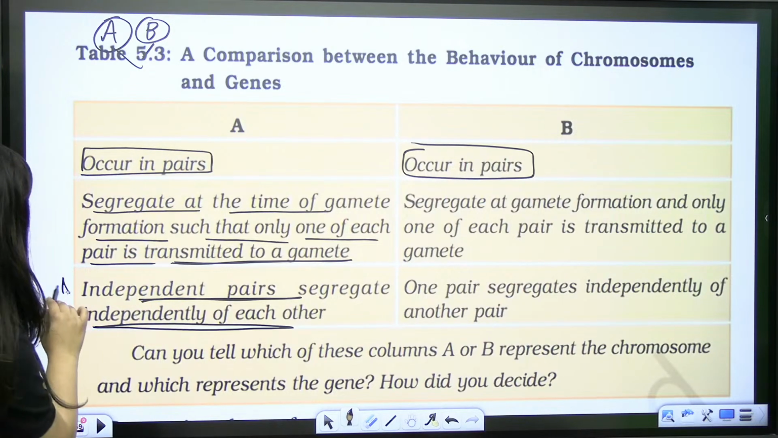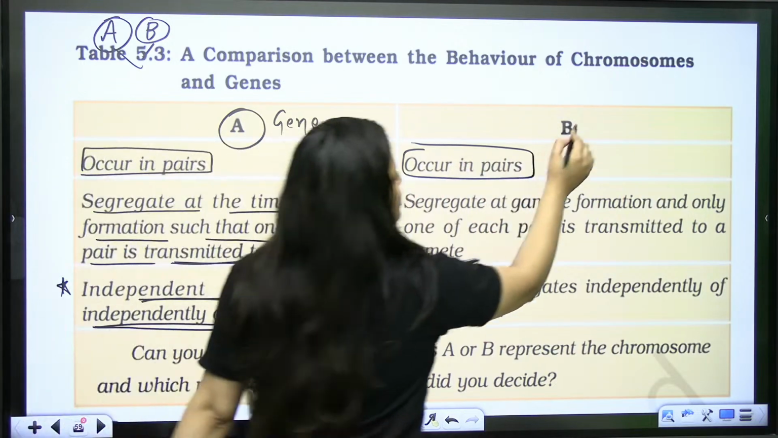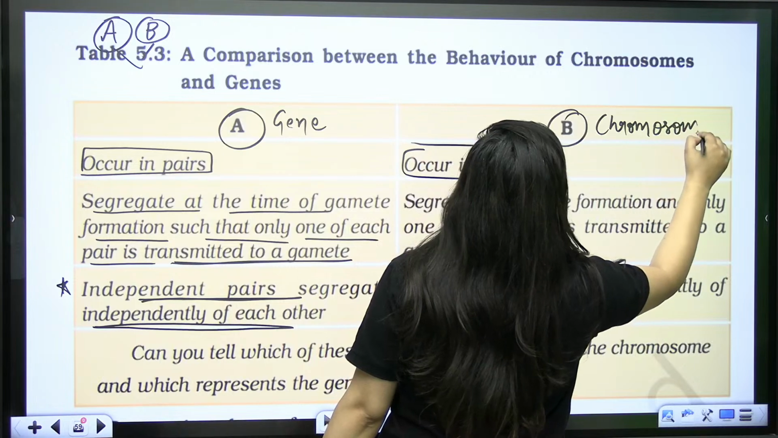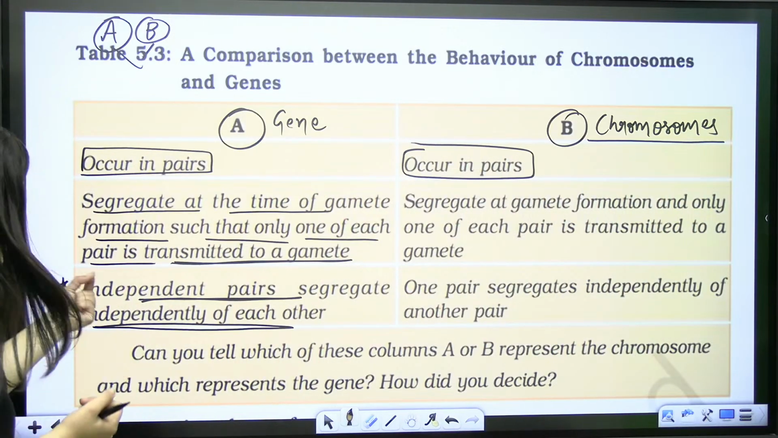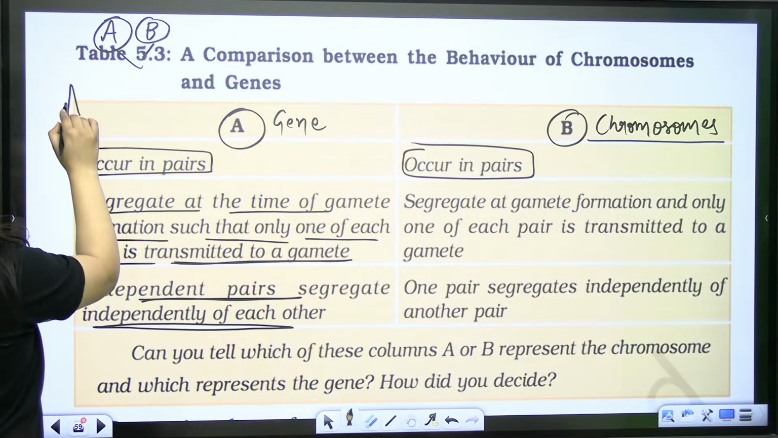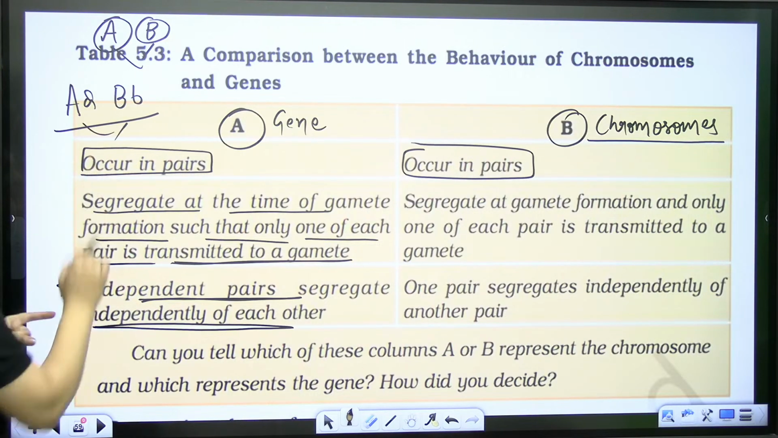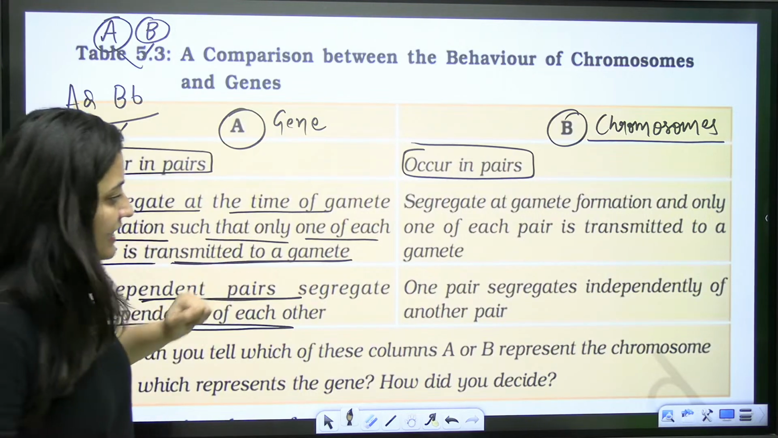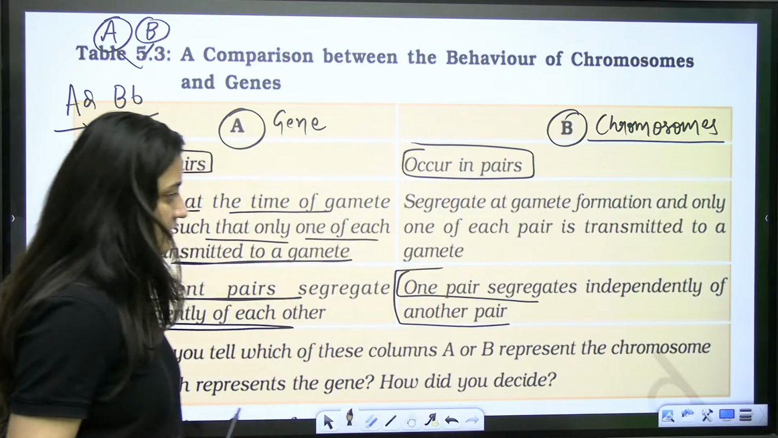So from this point, I can conclude that here they are talking about the gene and this B is for the chromosomes. This is a comparison table, isn't it? See what they mentioned, independent pairs, right? Independent pairs means they segregate independent of each other. The segregation of A is not affecting the segregation of B. And here they are saying one pair segregates independently of another pair, right?